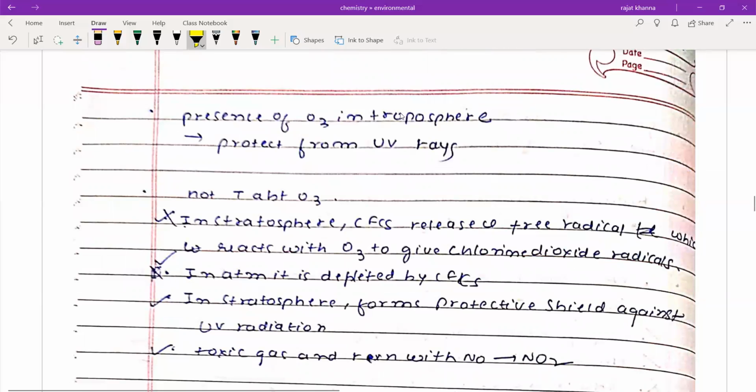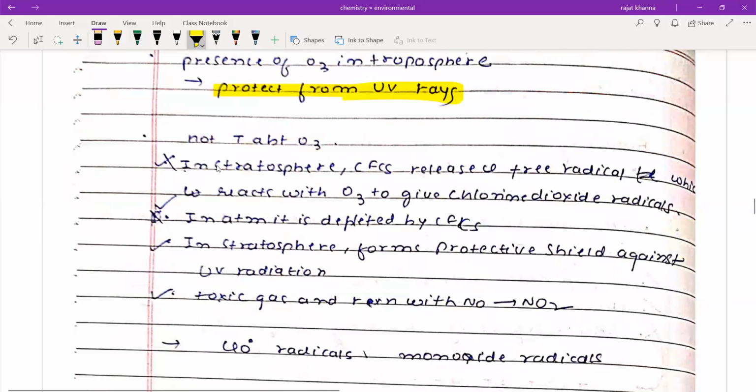Now, presence of ozone in troposphere will protect us from UV rays. Now, we have to find what is not true about ozone. In stratosphere, CFC releases chlorine free radical, which reacts with ozone to give chlorine dioxide radicals.